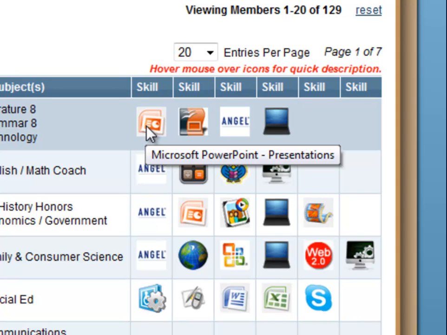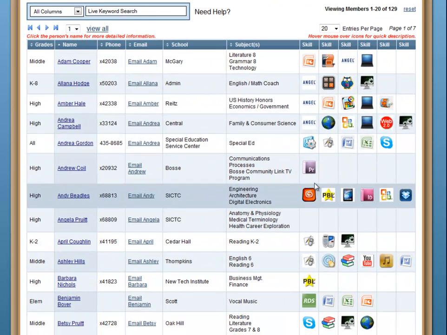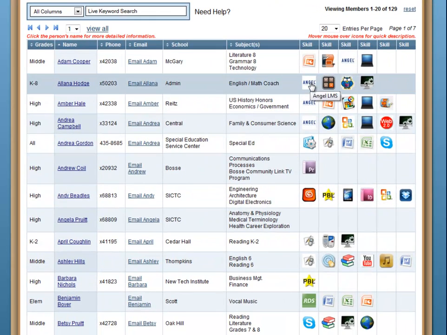And as you notice, as I hovered my mouse over top of this particular keyword flare, or the skill flare, up popped a description. If I move over to the next one, there's another description of what that icon represents. So if you're not really sure what something is, just hover your mouse.